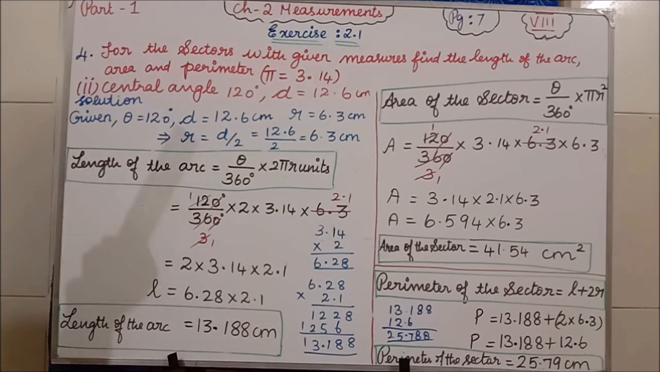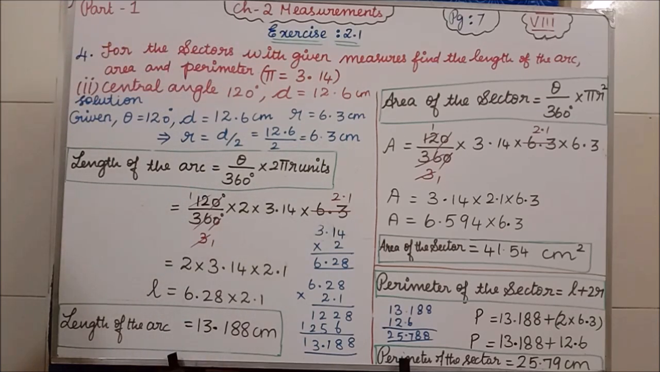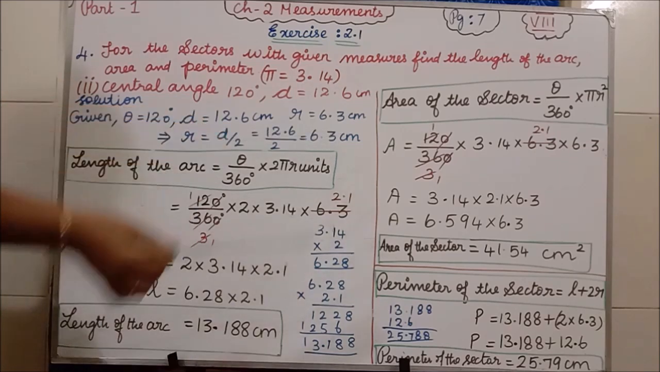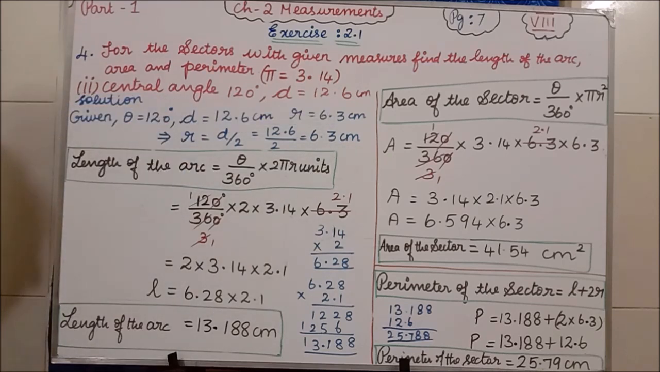See the question, central angle 120 degree, D is equal to 12.6 centimeter they are given. D means what? Diameter. In the first subdivision, they have directly given the radius. In the second subdivision, they are given the diameter. So, if they are given diameter, how will you convert the value into radius? Radius is equal to diameter divided by 2. We are having one formula. So 12.6 if you divide with 2, we are getting 6.3 centimeter. Okay, so R is equal to 6.3 centimeter.